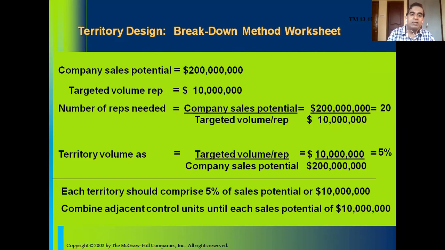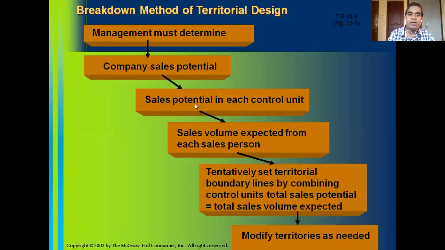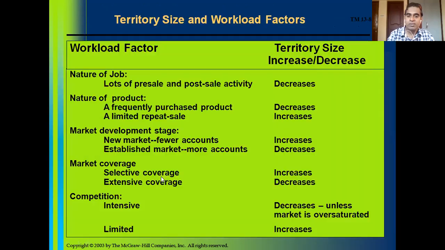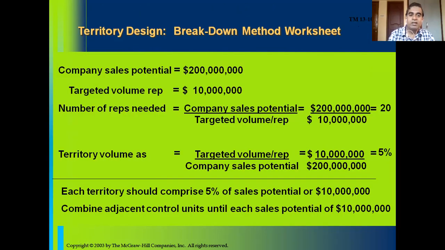Then also territory volume. We learned here the sales potential in each territory. How can the territory volume be identified?